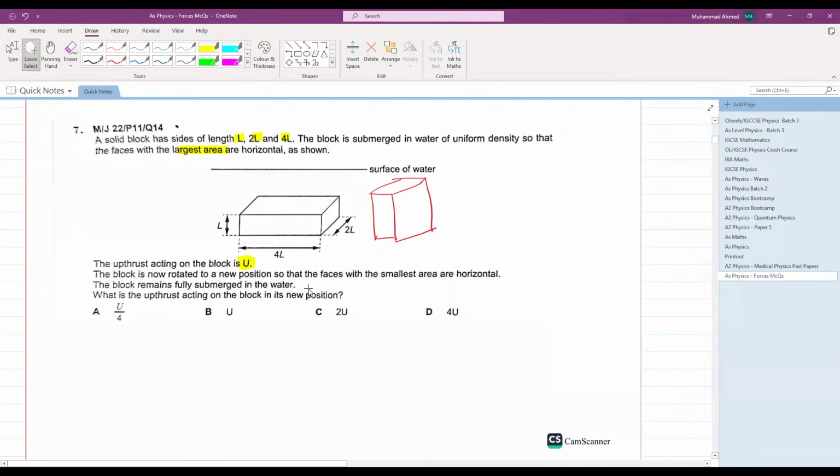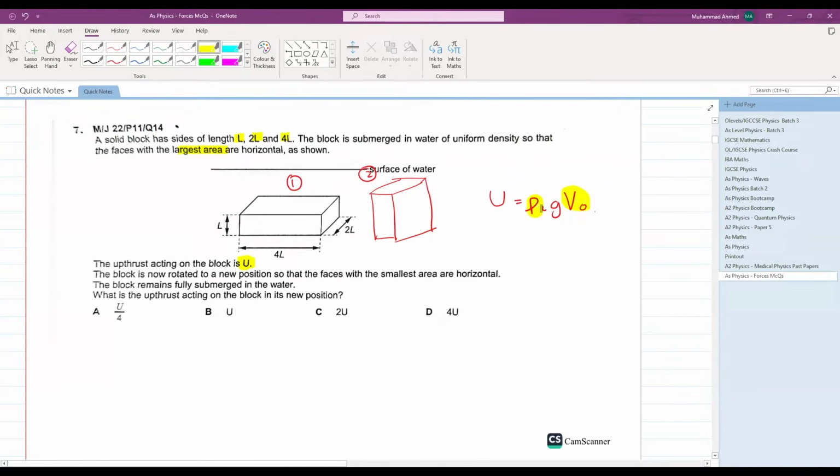The block is fully immersed in water. What is the upthrust on the block in the new position? A trick question, but if you realize, upthrust depends on what? Density of liquid, g, and volume of the object immersed. In both position 1 and 2, the volume of the object that is immersed in water remains the same.